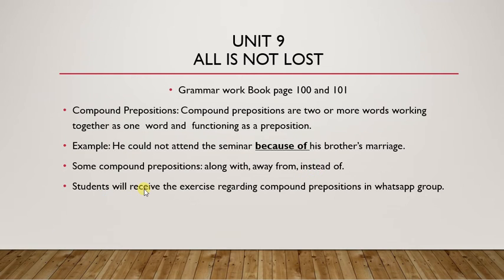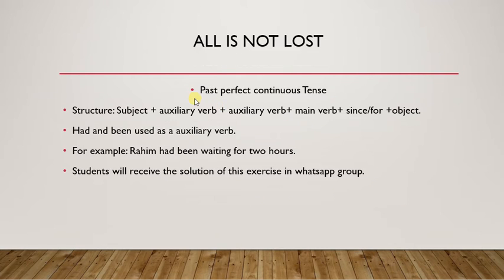Students, you will receive the exercise on compound prepositions in the WhatsApp group. Next, the next topic is past perfect continuous tense. That is very simple. First of all, look at the structure. Every sentence has an SVO, which means subject, verb and object.